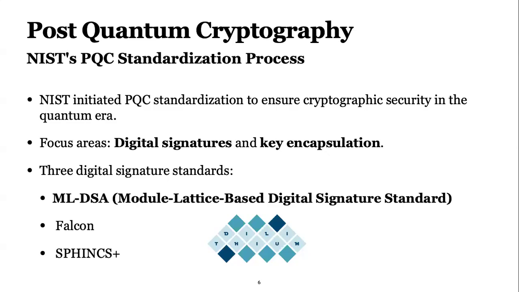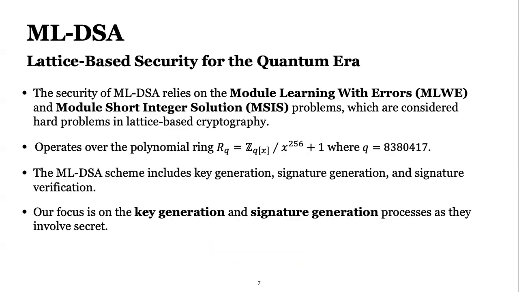They focus on digital signatures as well as key encapsulation, and they selected three algorithms for digital signatures. The first one is ML-DSA, the module lattice-based digital signature standard. The others are Falcon and SPHINCS. The reason ML-DSA has been gaining traction, especially from industry, is that it is efficient and the key sizes are okay for real-world deployment. So it has started to be used in industry and by major tech companies.